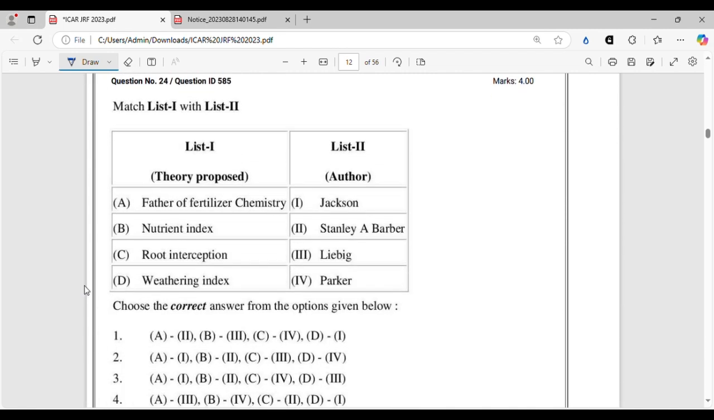Another match the following question. This is also a theory proposed, and author, you have to match list 1 with list 2. So let's dive into it. Nutrient index we know was given by Parker. Father of fertilizer chemistry we know is Liebig. Liebig is also called father of agricultural chemistry, and he is also called father of chemical fertilizers, chemical fertilizer industry, father of fertilizer chemistry and everything, because he was the first one to emphasize on the need of the fertilizers and how fertilizers can be produced, how superphosphates can be produced.